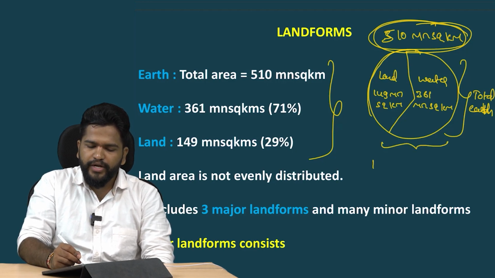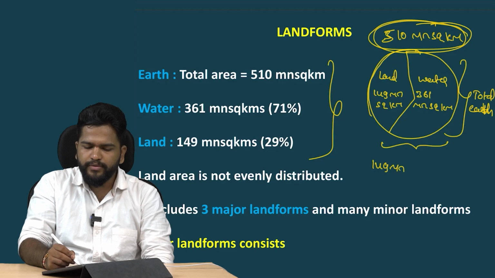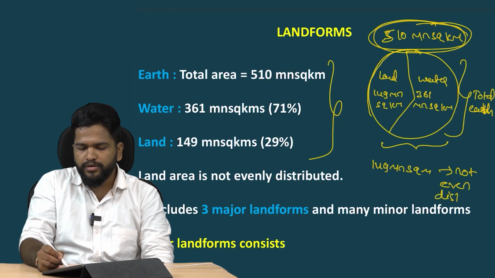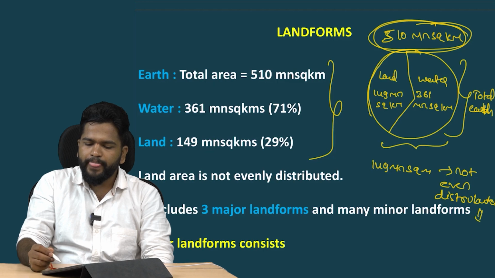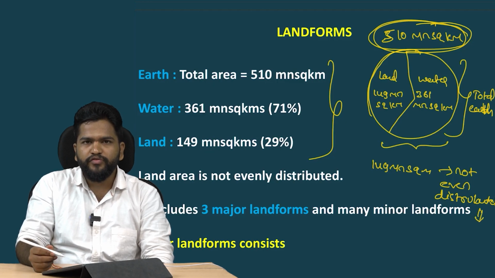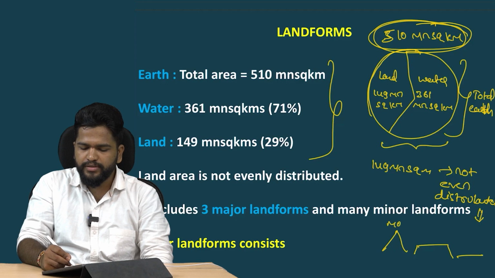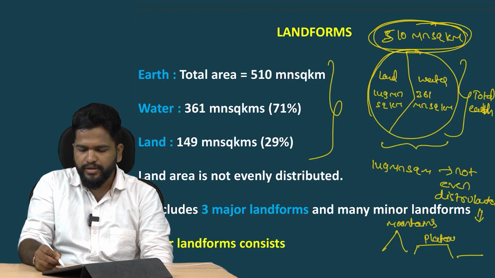And in this 149 million square kilometers, the land is not evenly distributed. What does it mean that it is not evenly distributed? It means it is composed of various landforms, for example mountains on one side, and plateaus and plains.